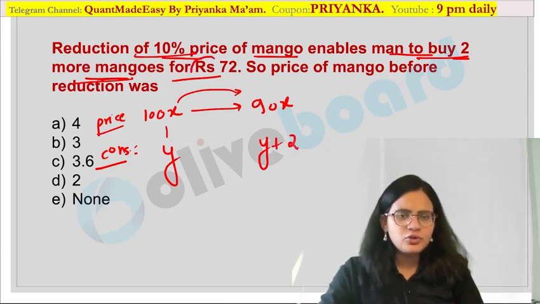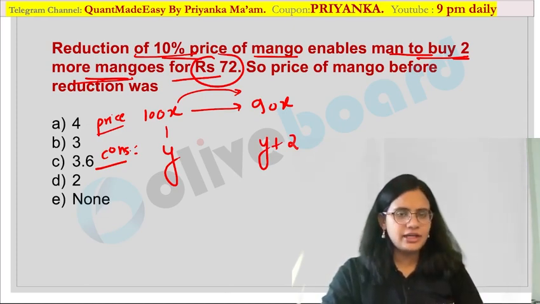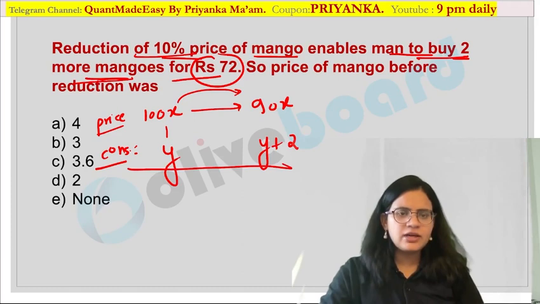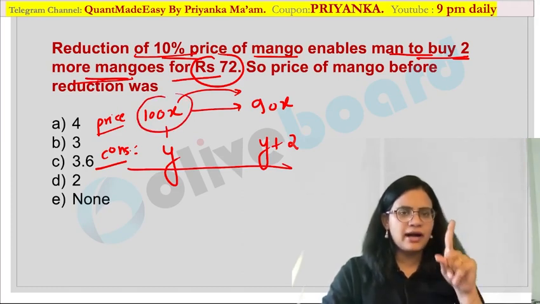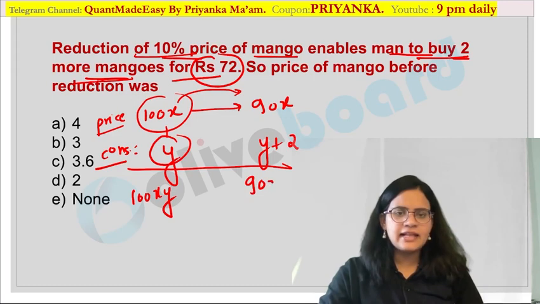For 72 rupees, that means my budget value is constant, which is nothing but 72. So what would be your total budget now? This is the price of one mango. These are the number of mangoes that you are purchasing. So the total price would be 100xy. And in this case, what would be the total price? 90x into y plus 2 over here.